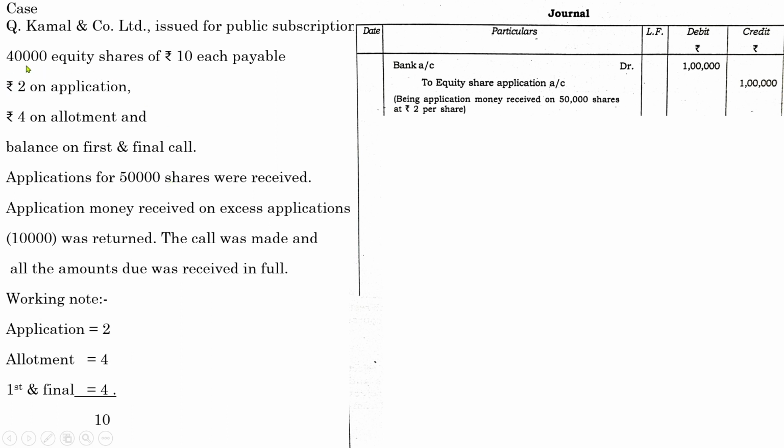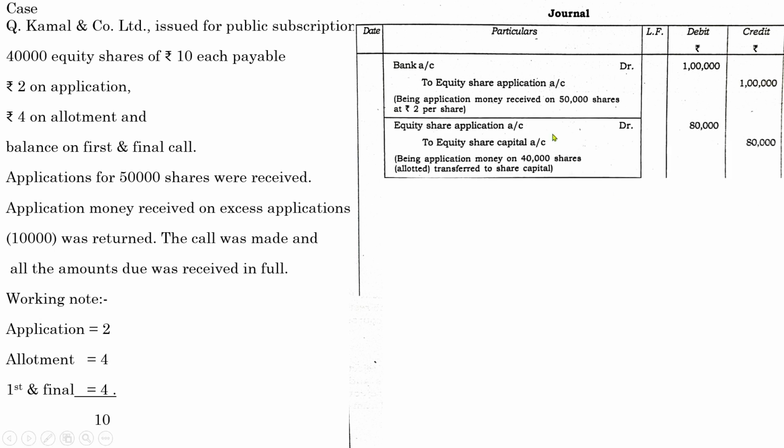So don't go for 40,000. This entry is passed for the actual amount received by the company. So actual amount received means rupees 2 on 50,000 shares. So it will be 1 lakh. And pass the necessary narration, being the application money received on 50,000 shares at rupees 2 per share. Next one, you need to pass the due entry, equity share application account debited to equity share capital. In that case, you have to be very careful.